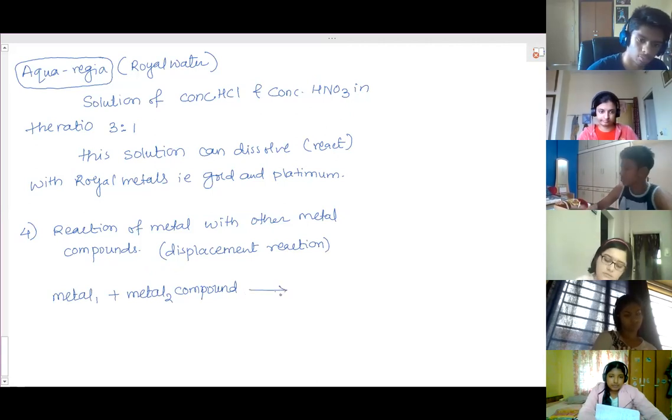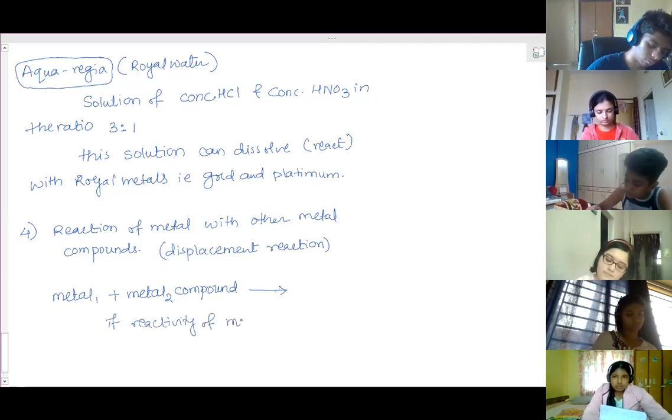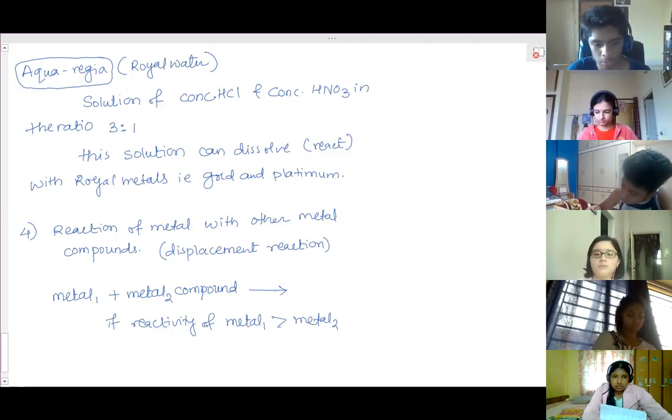Then if the reactivity of metal 1 is greater than metal 2, what will happen? Does the reaction take place?